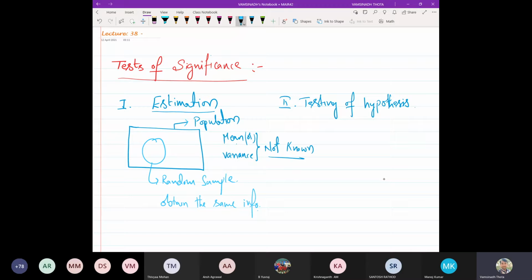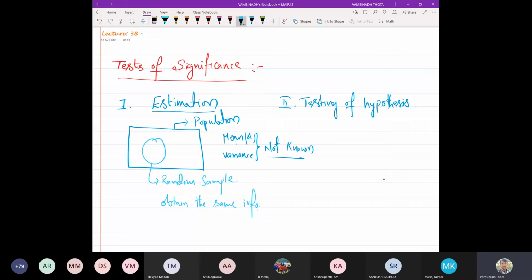from the random sample. Suppose if you want to estimate the population mean, estimate the mean for this random sample. Whatever we get, the same thing we will assign to the population.